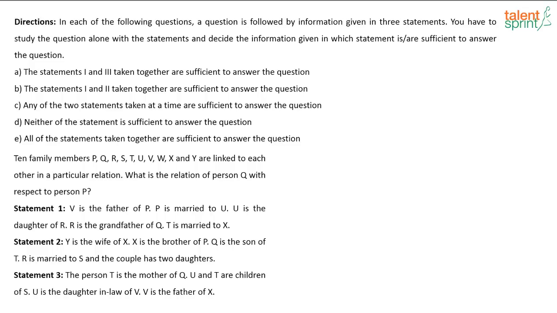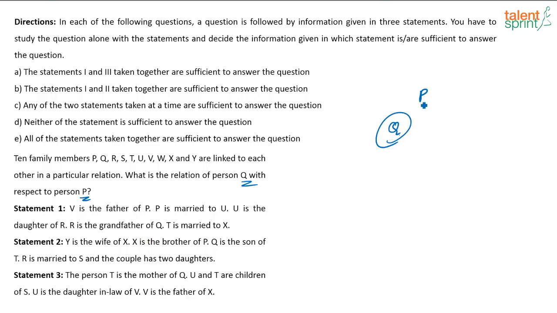What is given here? 10 family members P, Q, R, S, T, U, V, W, X and Y are linked to each other in a particular relation. What is the relation of the person Q with respect to P? When I find out the relation of Q with respect to P, what should I know? I should know the gender of Q. It is very important, right? Because they are asking the relation of Q with respect to P.